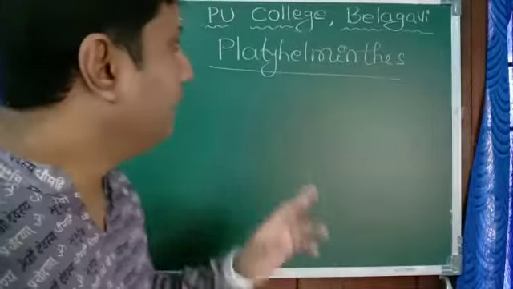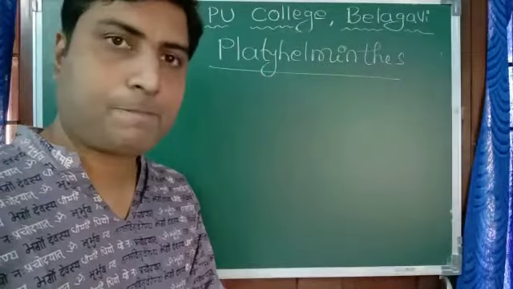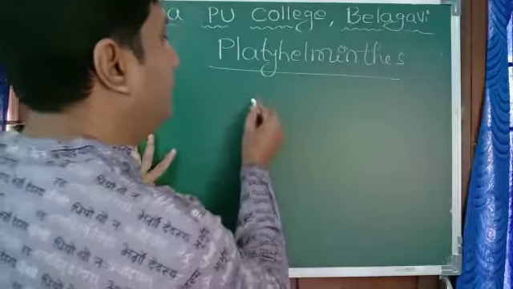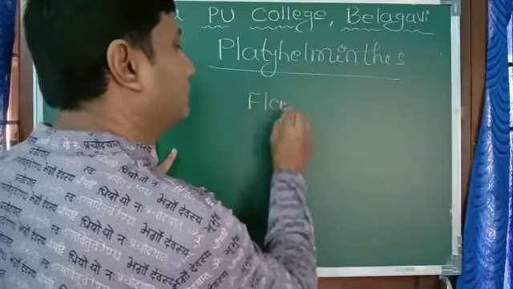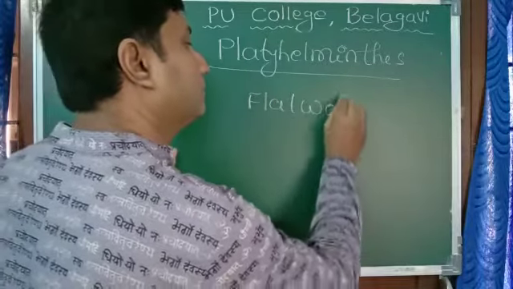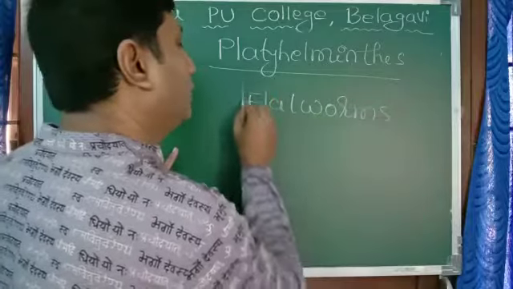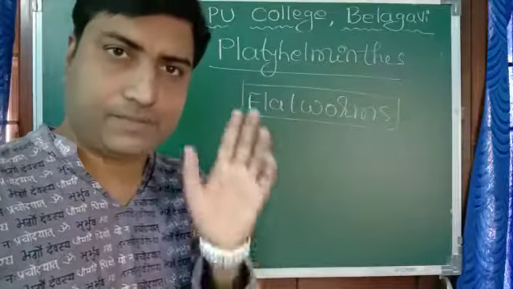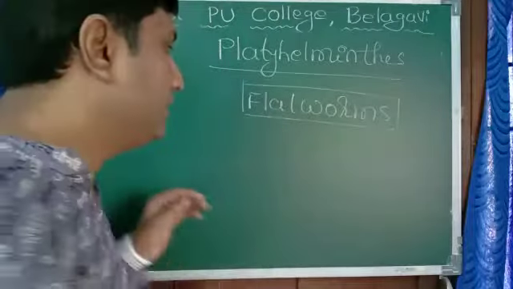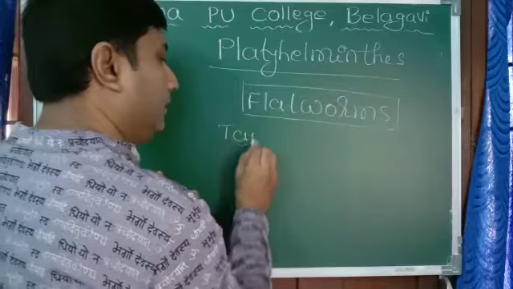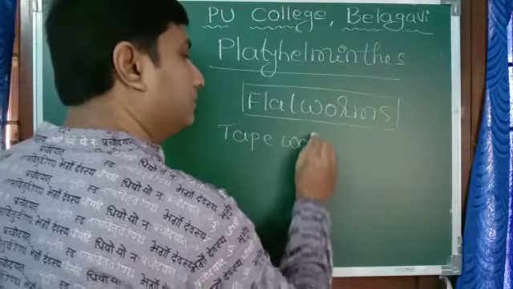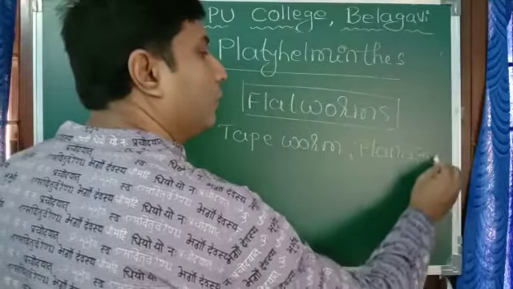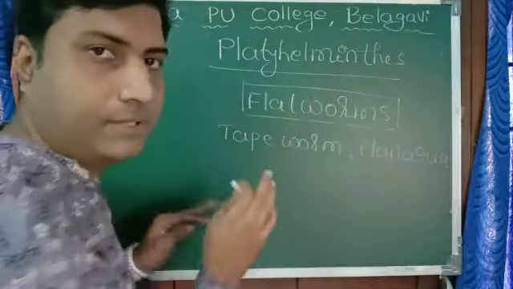Now the next phylum is Platyhelminthes. As the name suggests, they are commonly called flatworms. Body is literally flat. Examples are tapeworm, planaria, liver fluke. All these are examples of Platyhelminthes.